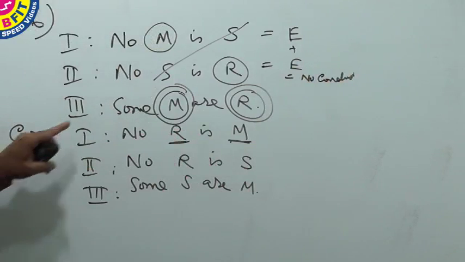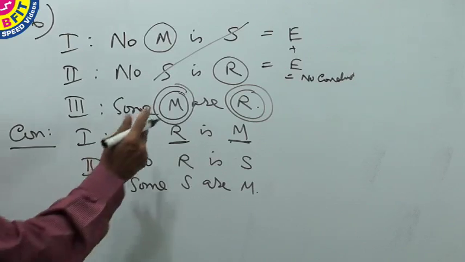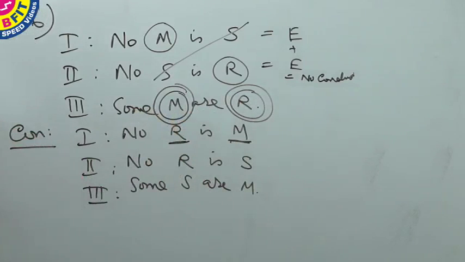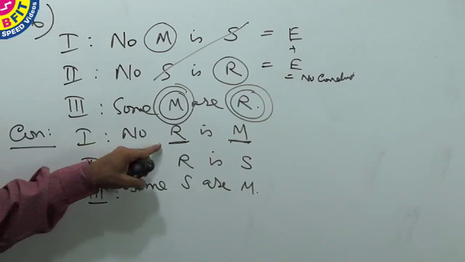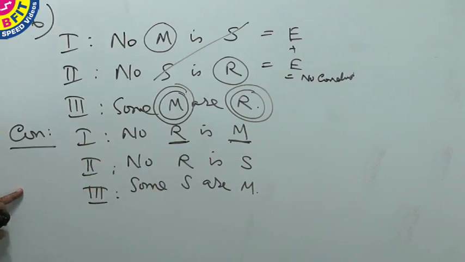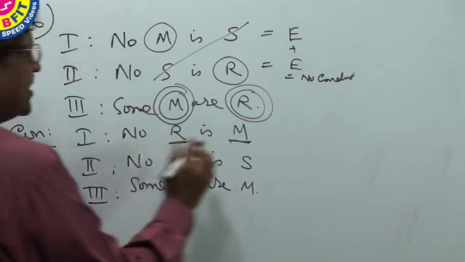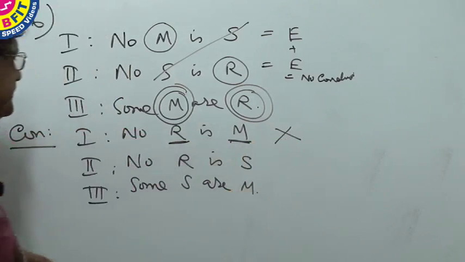Let us come to immediate inference. M and R are in the same statement. Some M are R. What is the immediate inference we can draw? Some R are M. We cannot draw no R is M from this. So under both mediate as well as immediate inferences, you cannot draw conclusion 1.